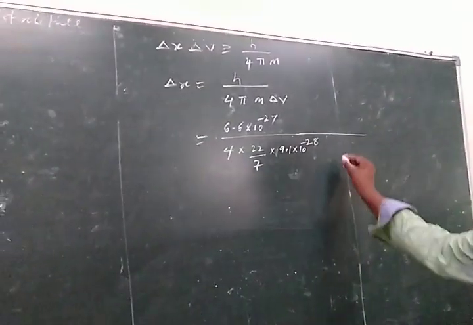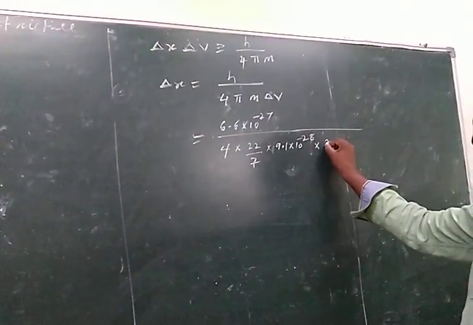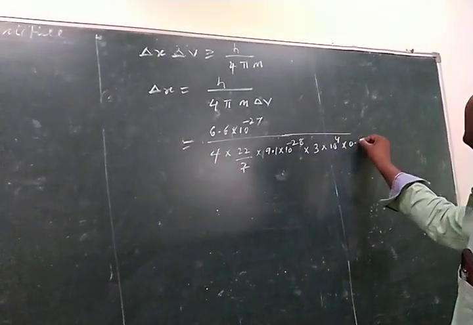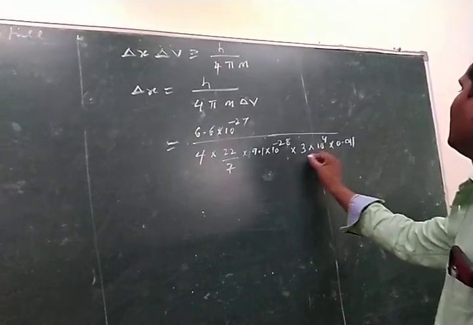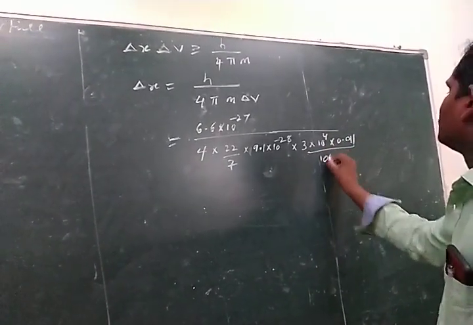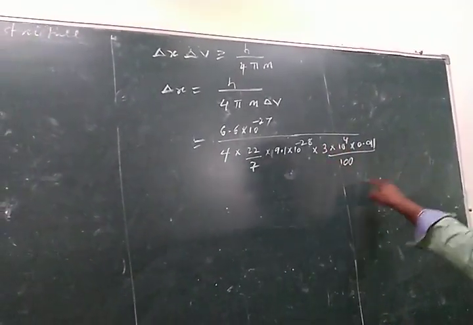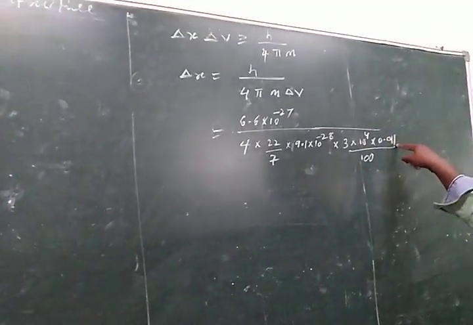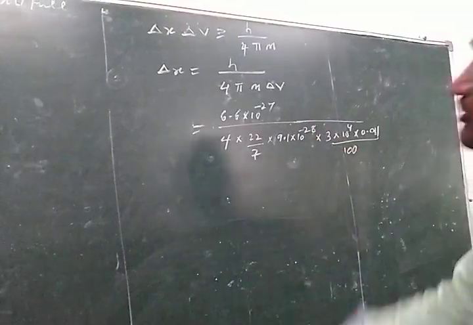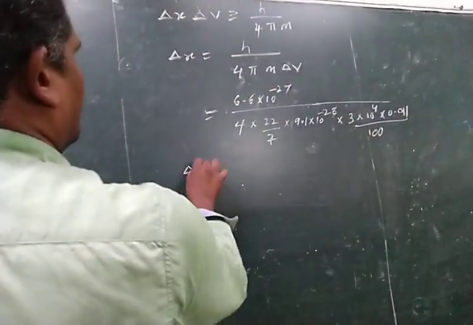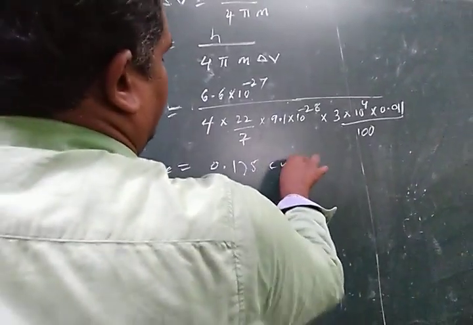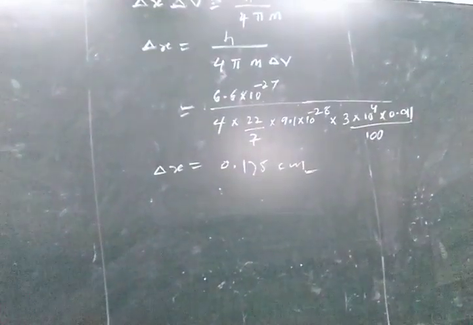That means delta v equals 3 into 10 power 4 into 0.011 by 100. If you simplify this value, you get delta x equal to 0.175 centimeters. Next question.